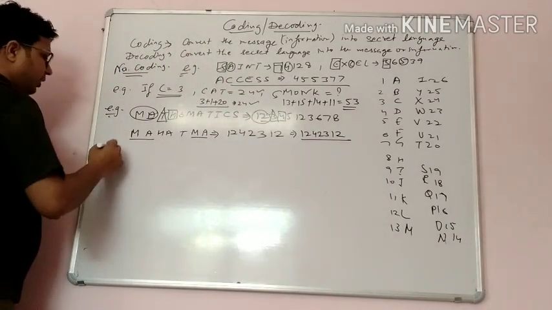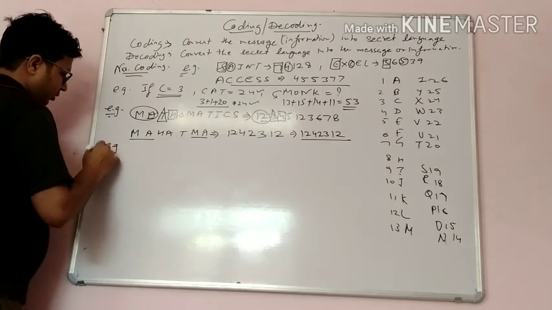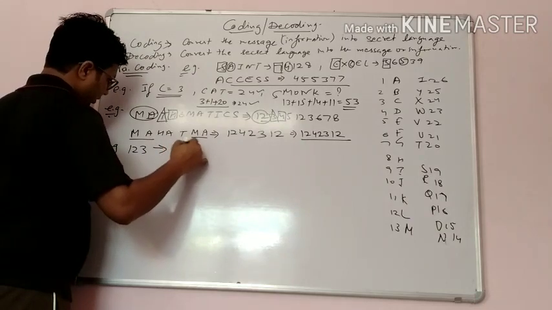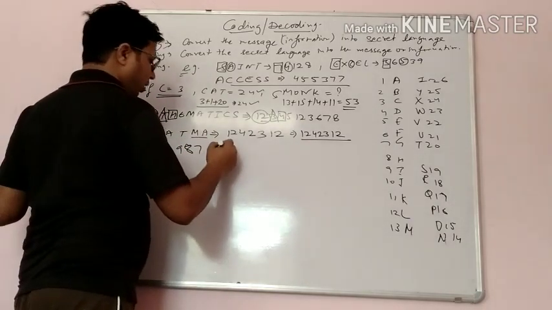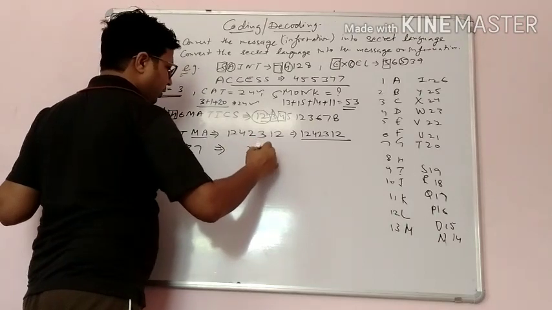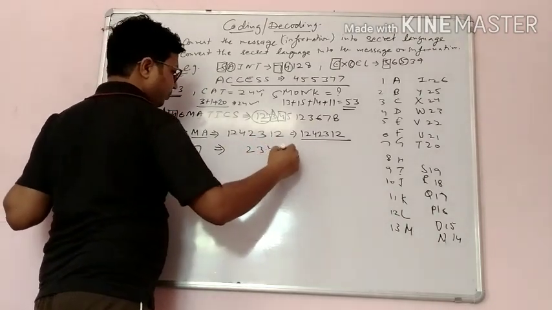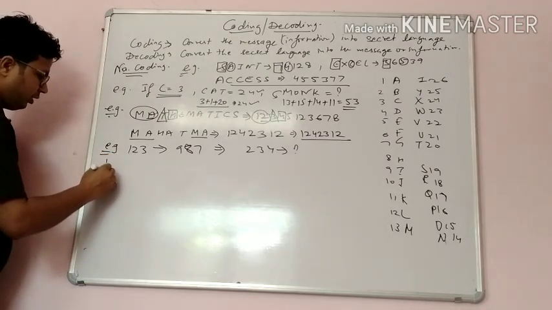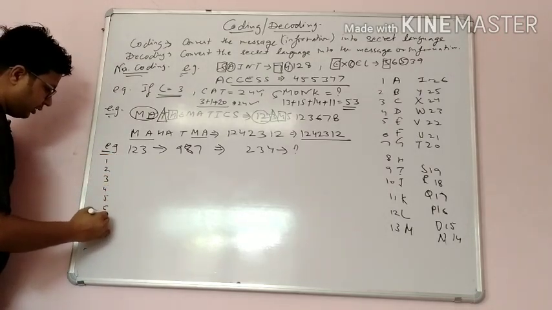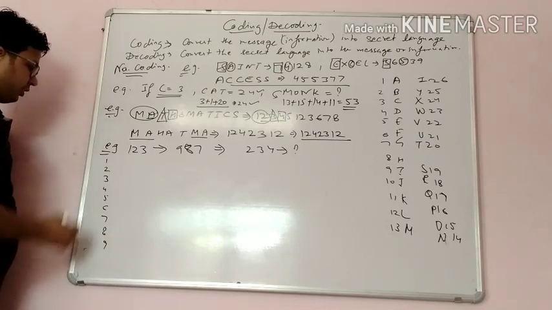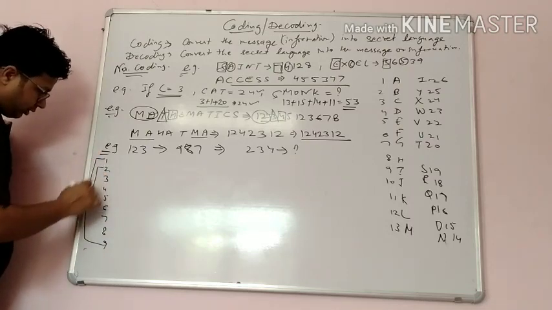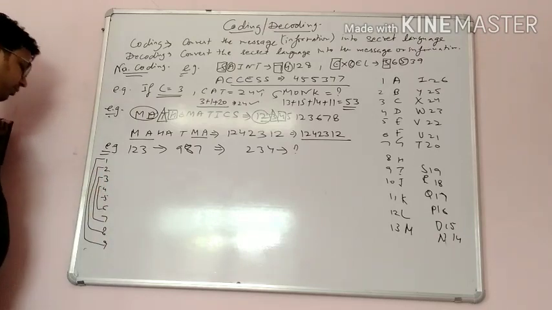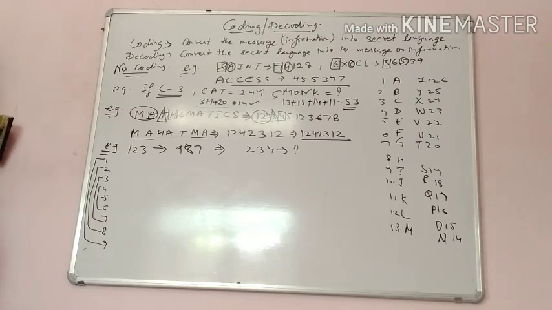Now one more is given: if 1 2 3 is written as 987, how can we write 2 3 4? If you write the counting 1 2 3 4 5 6 7 8 9, they are related like that.